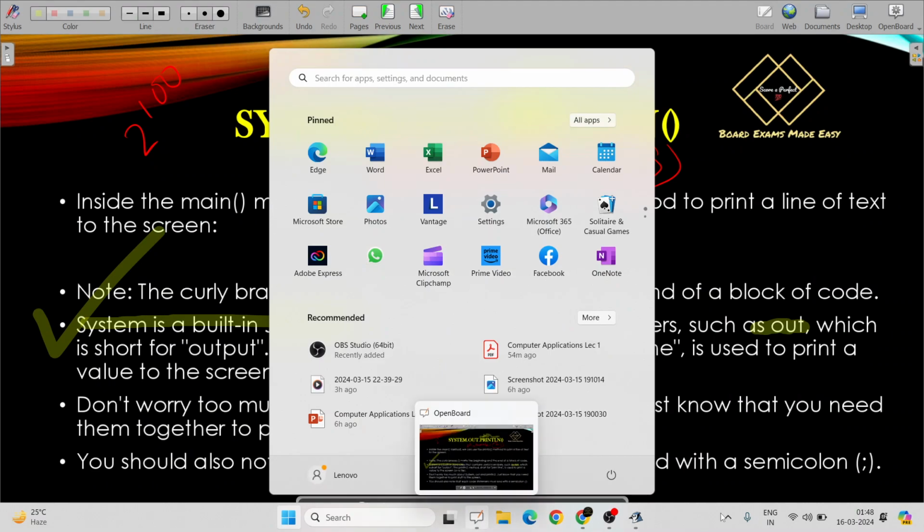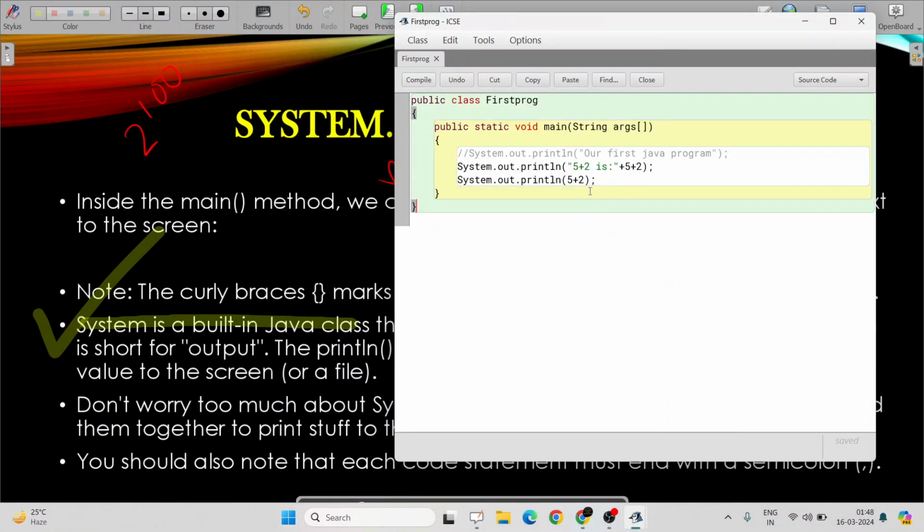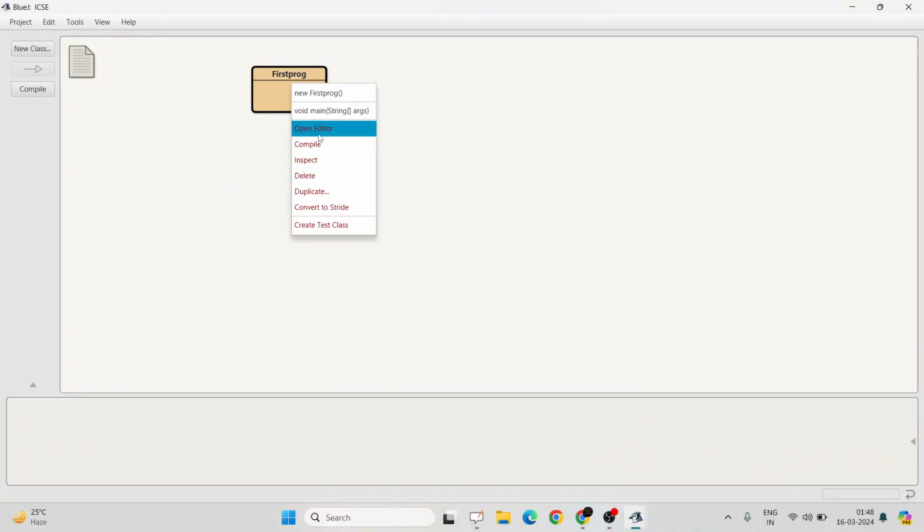Just a minute. Yeah. Here I have used println. Here also I have used println. Now, if I make it print, and if I do this, what will be the change? Let's check what will be the change in the output. All right. So let's compile it and run it.